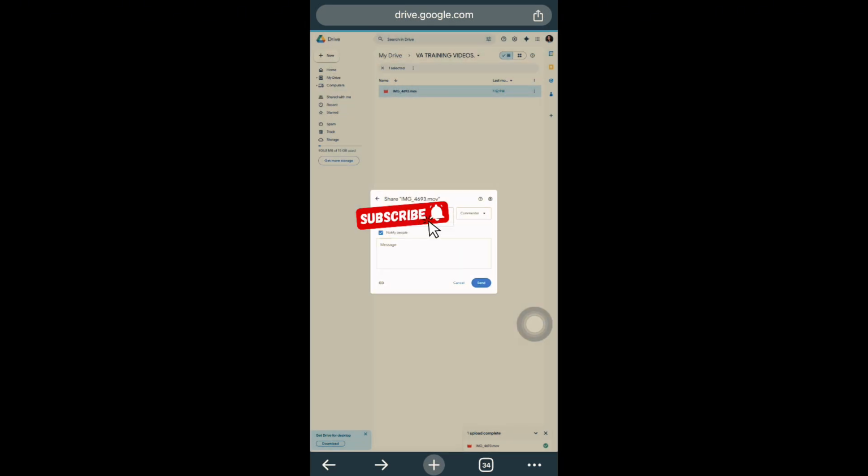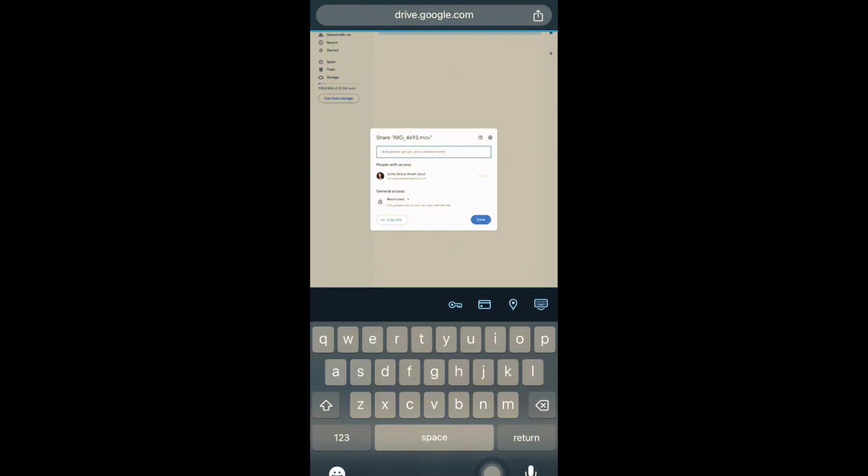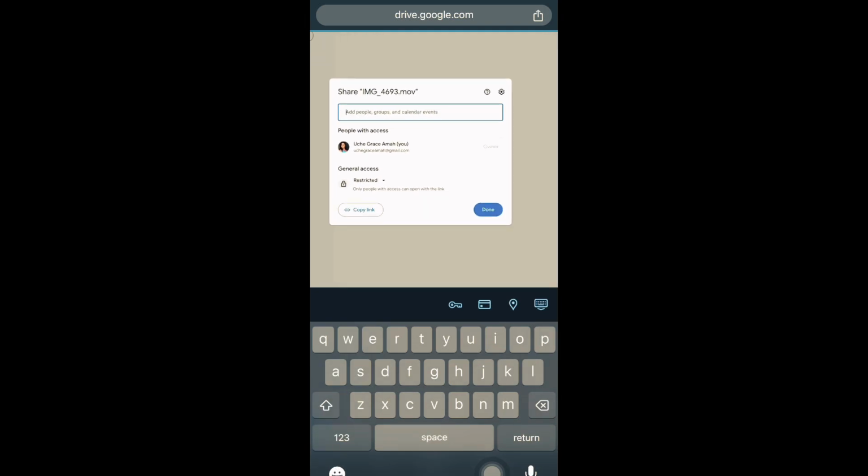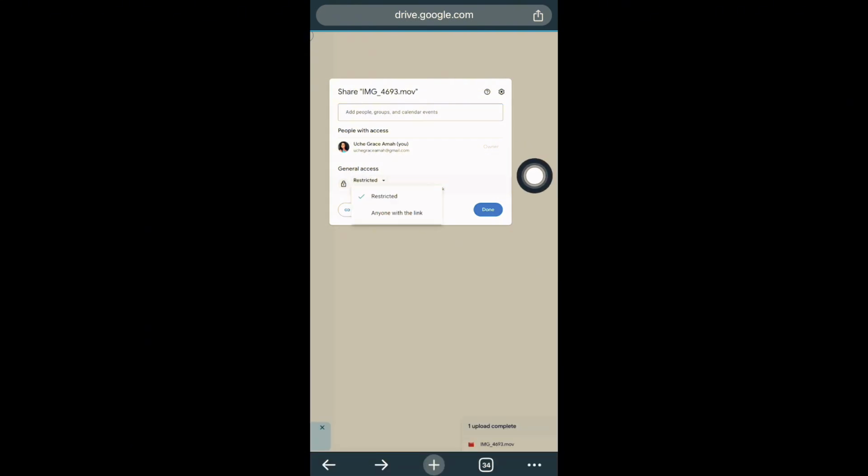Now once I click on anyone with link, it simply means that anyone with this link, once I copy this link and send it to someone, and perhaps the person I send it to decides to broadcast it, whoever he or she broadcasts it to that I may not even know about can access this particular file, because I have ensured that people with the link can have access to this file.